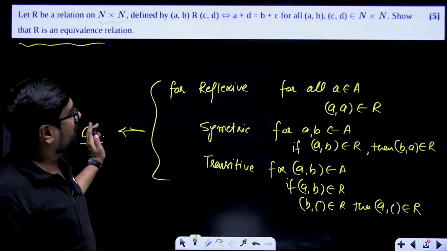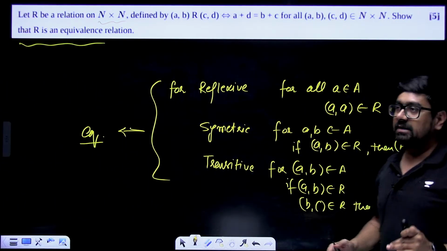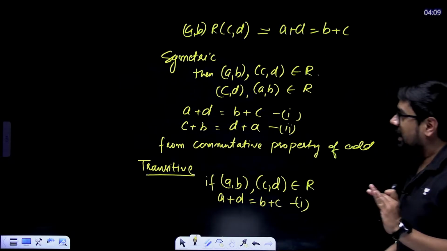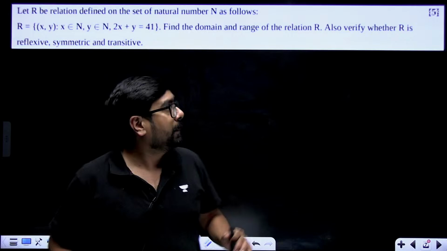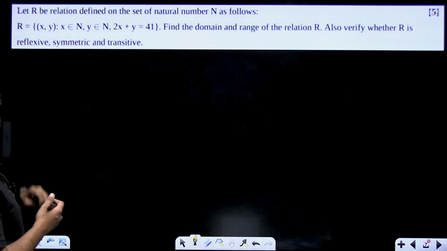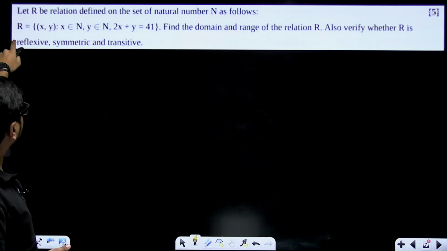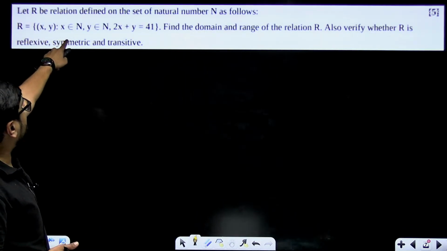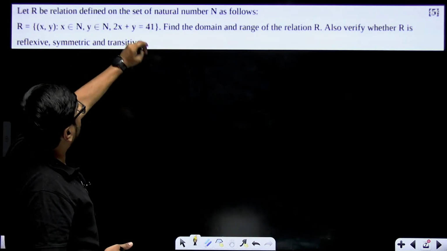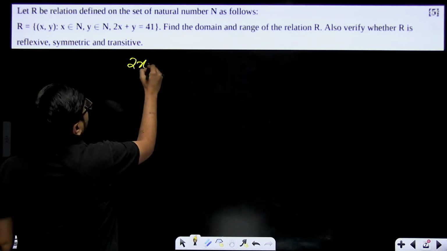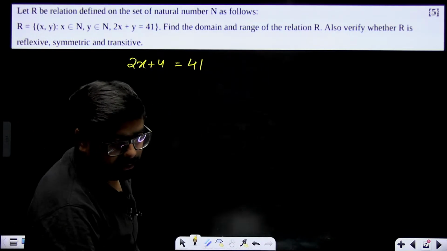These many steps only you have to write. Simple, just do some writing, okay? Know the basic idea of equivalence relation, reflexive, transitive and symmetric, and then you'll be able to solve the question. This type of question is going to be very important. This particular one can also come in 5 marks. Here also you have to do the same thing. Relation R is defined on the set of natural numbers N, where R is the relation between x and y, x belongs to natural numbers, y also belongs to natural numbers, 2x plus y equal to 41. Okay, this is given to you.